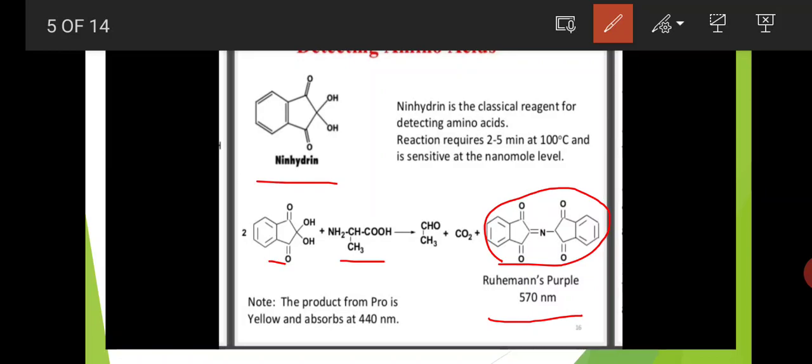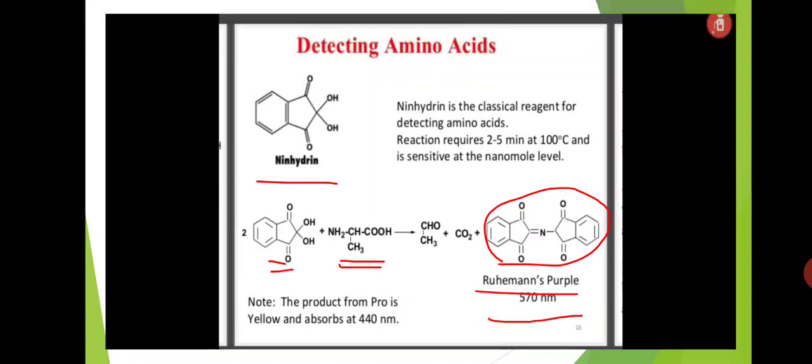Here we take an amino acid mixture and apply ninhydrin spray. Ruhemann's purple color is formed. That compound will absorb at 440 nanometers in spectroscopy. Based on those values we can detect the type of amino acid.